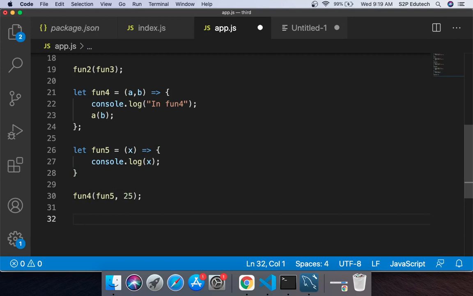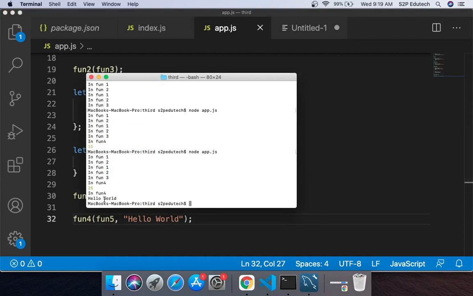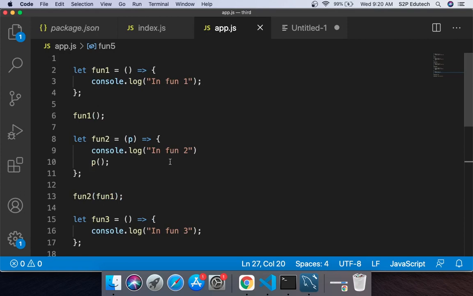In the same way, right, if I call fun4, first parameter is fun5 and second parameter, let's say I pass some string, hello world, right, and I run this. So it printed hello world. Why? Because this fun5 is doing nothing, it is simply printing its value, right? Again, no rocket science, right? So this is what a callback function is.